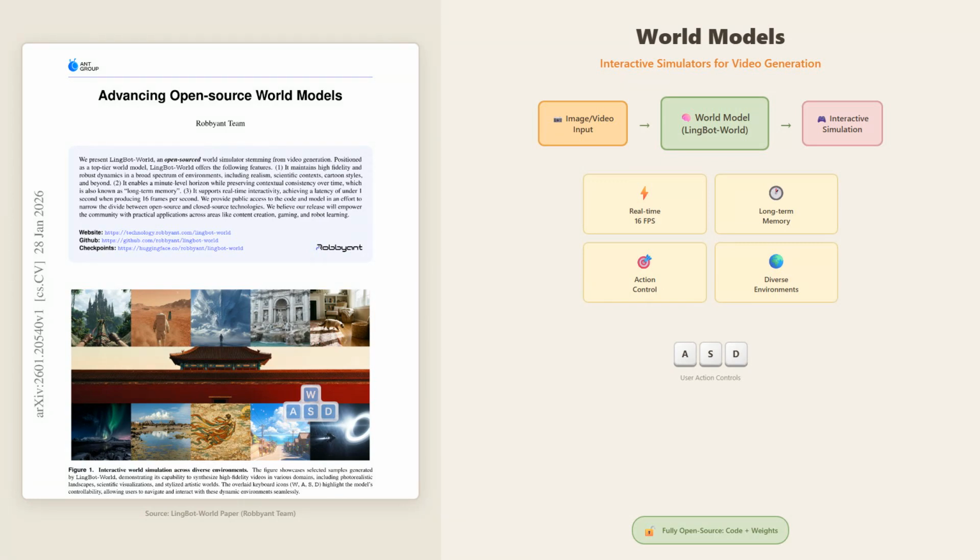In this video, we'll break down how LingBot-World works, from its data engine to its three-stage training pipeline, and explore why this represents a major advancement in open-source AI capabilities.